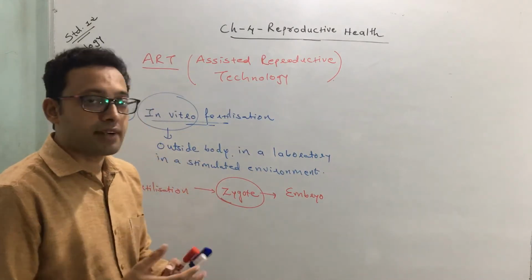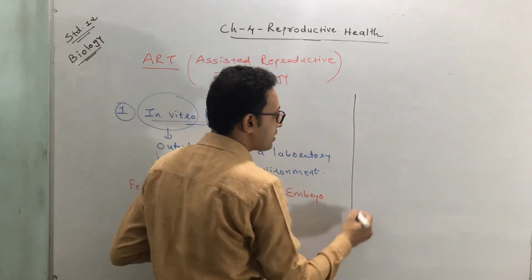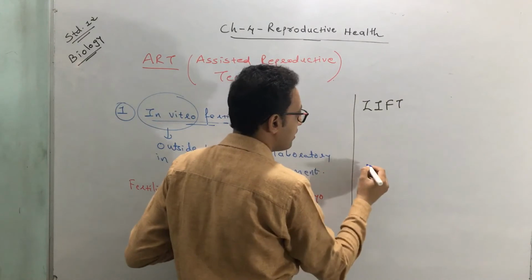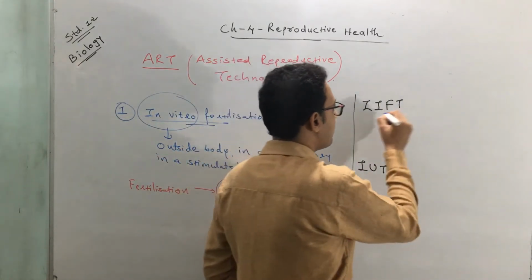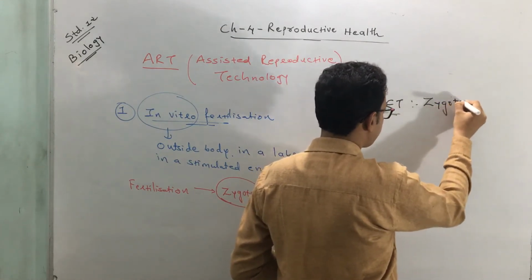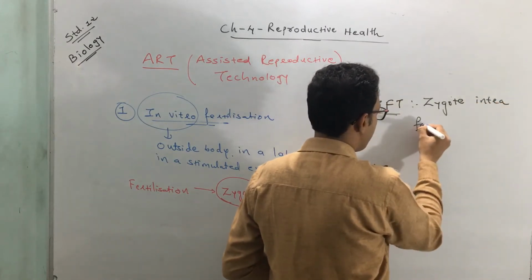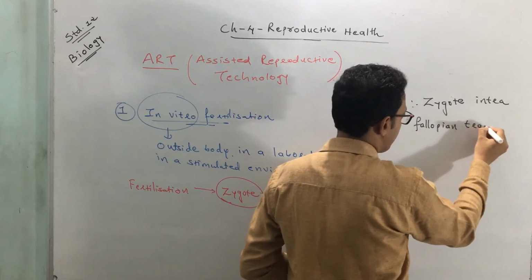Okay, so how it is transferred and where it is transferred depends on that. There are two methods. First is called ZIFT and the second method is called IUT. What is ZIFT? Z means zygote, I means intra, F means fallopian, T means transfer.